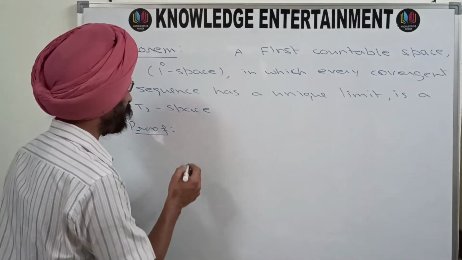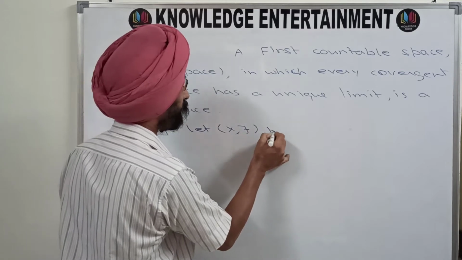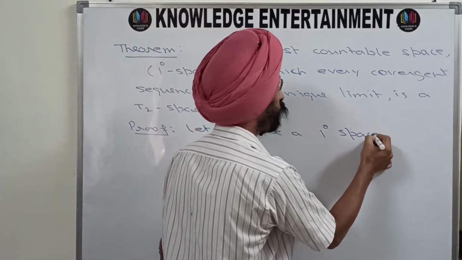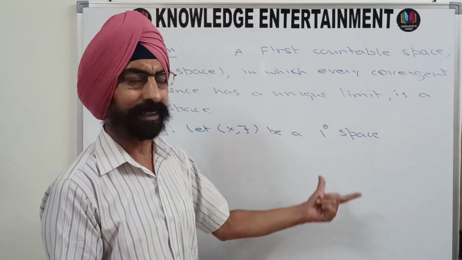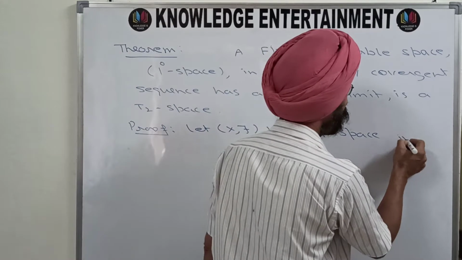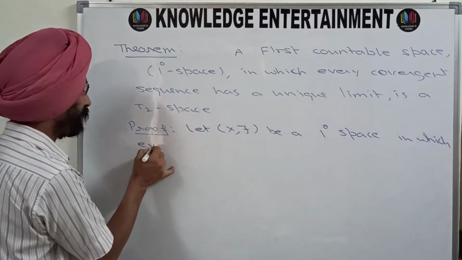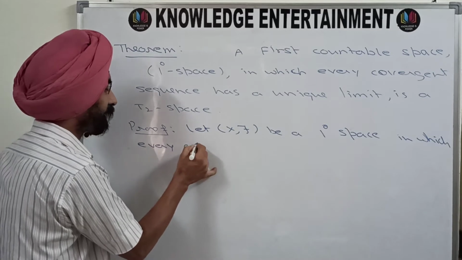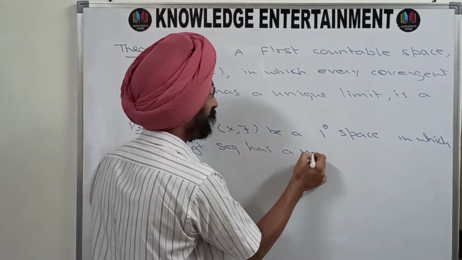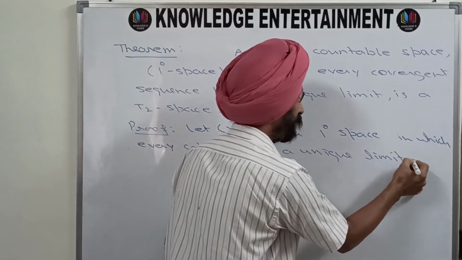So I'm starting with: let X top be a 1 0 space. You understand that it is a first countable space. So let X top be a 1 0 space in which every convergent sequence has a unique limit.